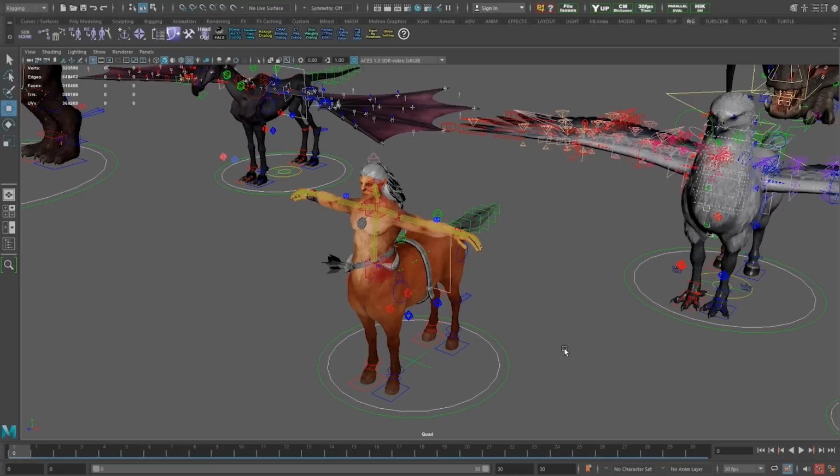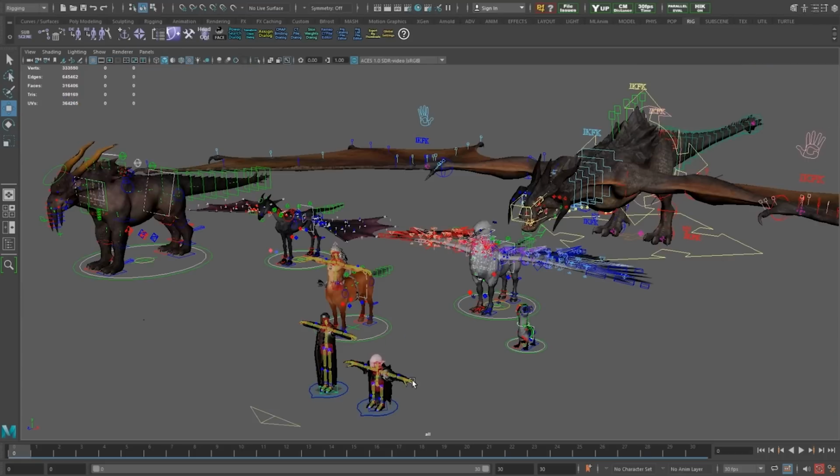And then for quadrupeds, we try to match the lower half so we can share locomotion on those rigs. And if we take a look back even further, you can see that characters such as the dragon are very unique, so they get their own unique rig. This is just an example of the many creatures and characters that we have in our project.